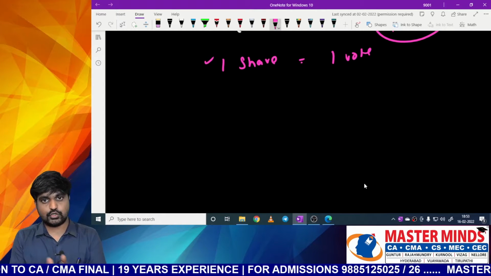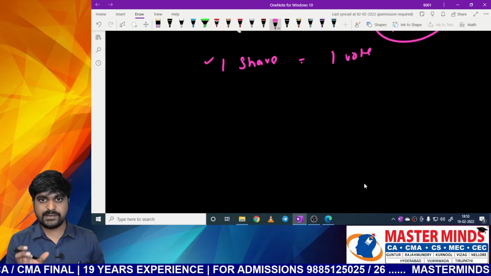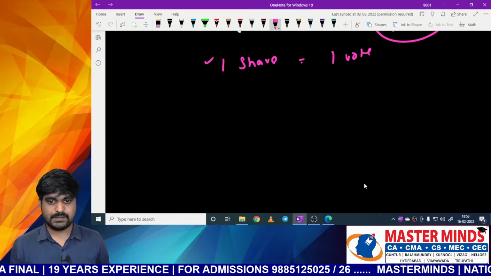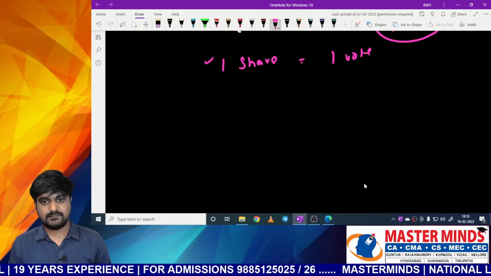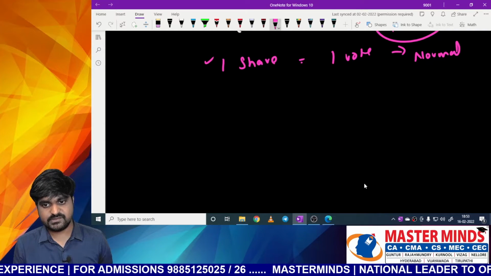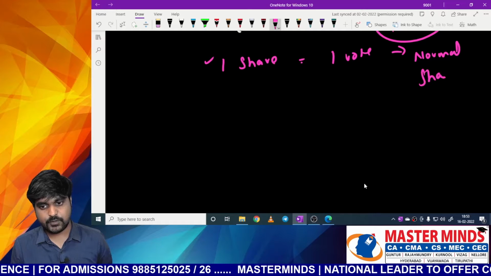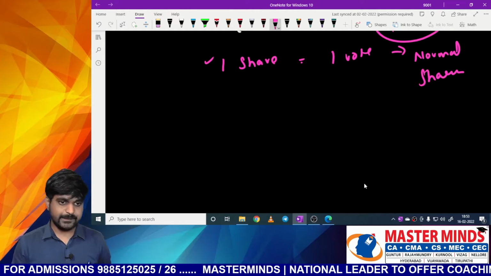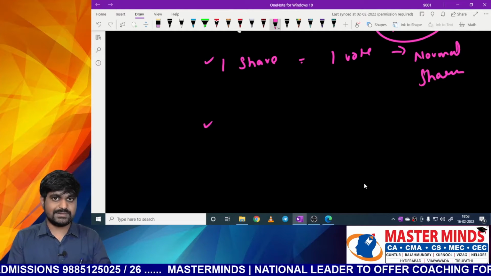This is the voting pattern of each and every share. Now say what type of shares they are. They are normal shares with normal voting power. Okay. Now I want to dilute the ownership.